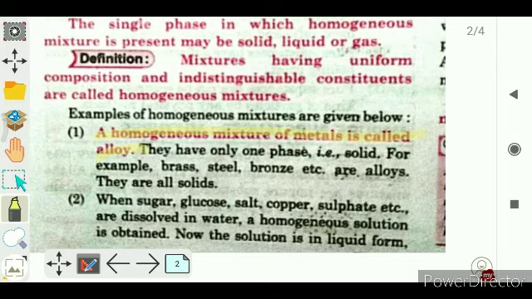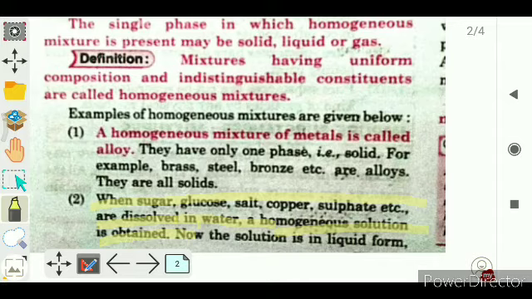Now the next example is when sugar, glucose, salt, copper sulfate, etc. are dissolved in water, a homogeneous solution is obtained.